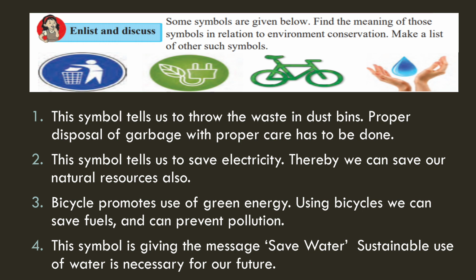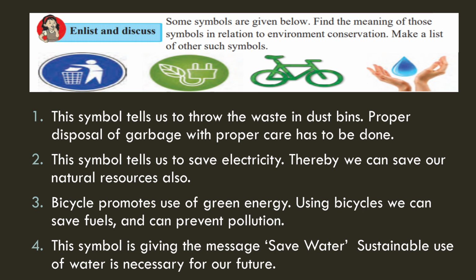The proper disposal of garbage with proper care has to be done. We should separate the wet waste, dry waste, electronic waste, everything. In that way the proper disposal of garbage has to be done, and we should not litter the garbage anywhere. We have to throw it in the dustbins only. That is the message given by the first picture.